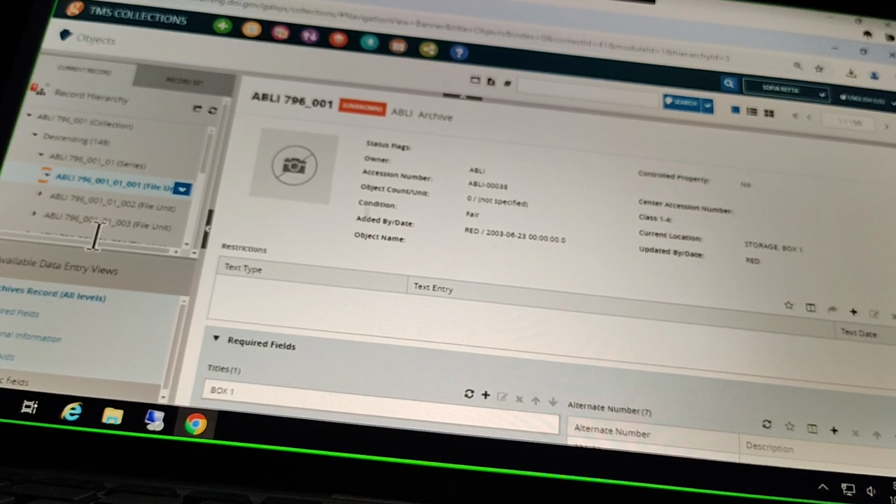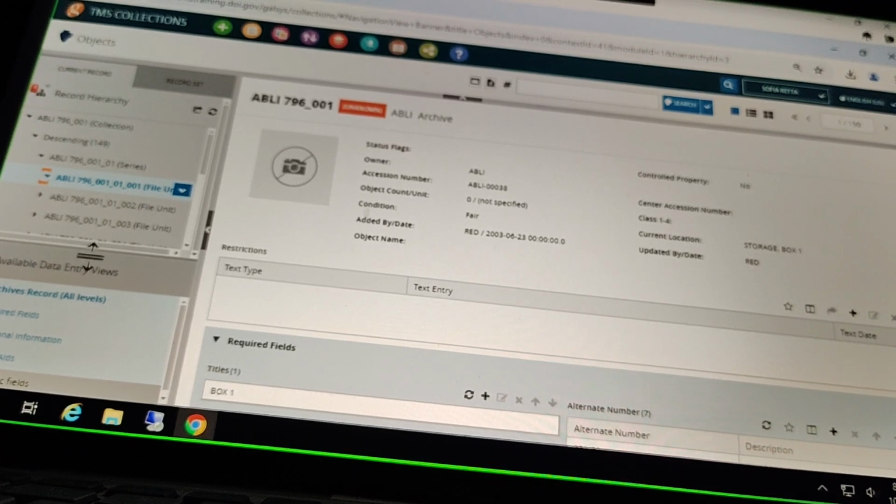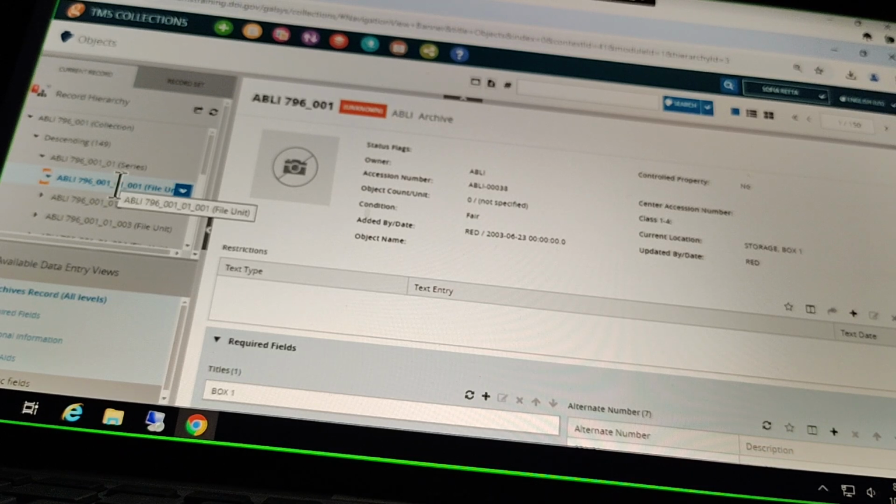And let's expand this file unit here. Maybe there are some individual item level records underneath here. And my understanding, based on your existing workflows and what you did in ICMS, was that you all would have to actually create one of those individual catalog level records before you were able to make the archive records. Is that correct?